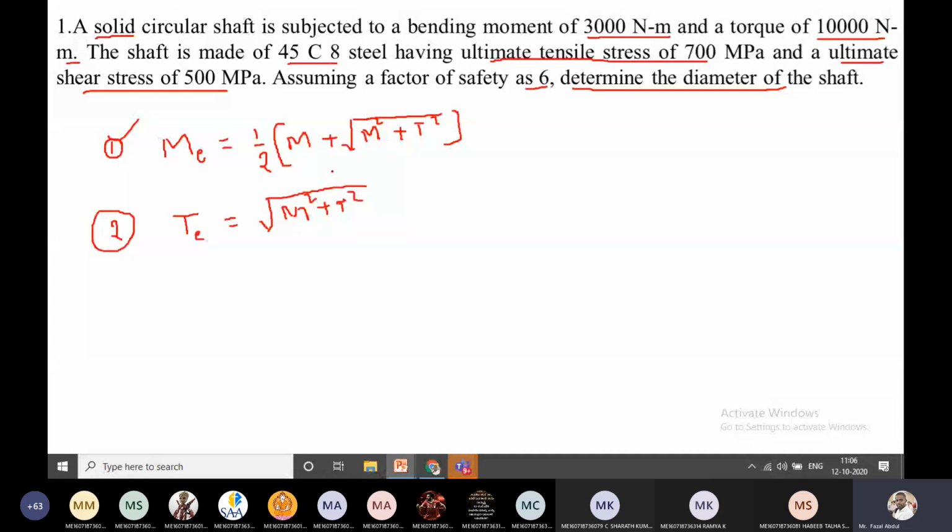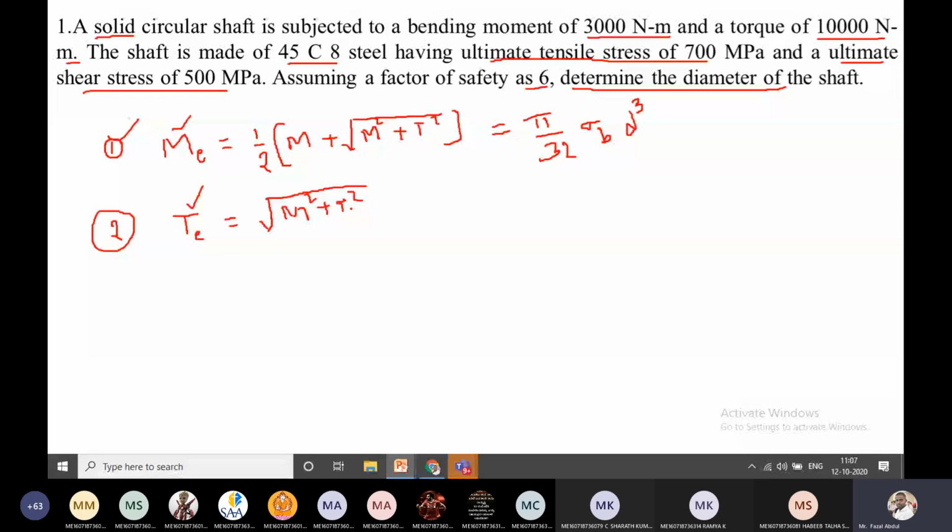Me is the equivalent bending moment, that is pi by 32 into sigma b into d cubed. For the third category, combination of torsion and bending, Me represents pi by 32 into sigma b into d cubed.